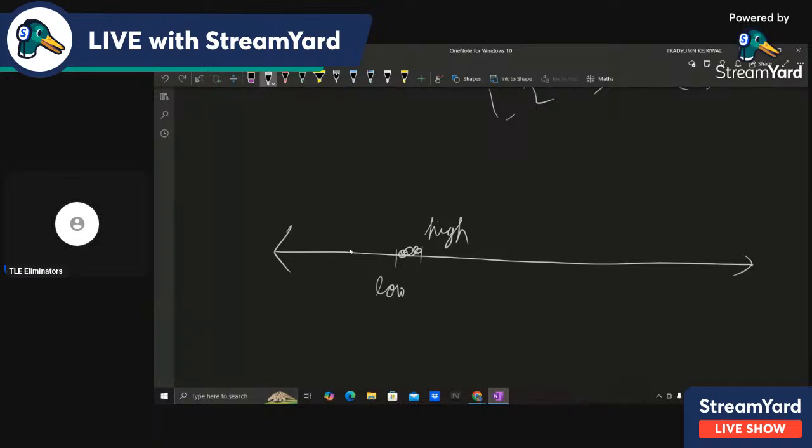Suppose the answer is somewhere between low and high, let's say here. Then even if you just print low, or return low, like in LeetCode, we have return.